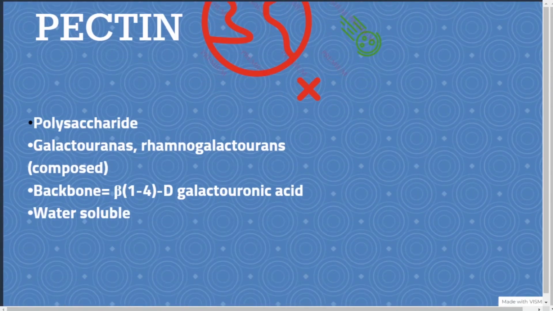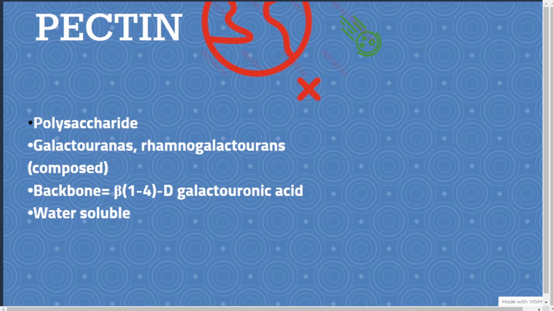So pectin is one polysaccharide. What is pectin? It is a polysaccharide composed of galacturonans and rhamnogalacturonans.